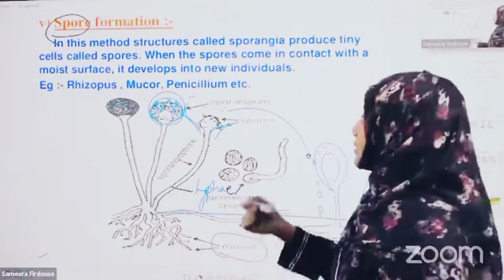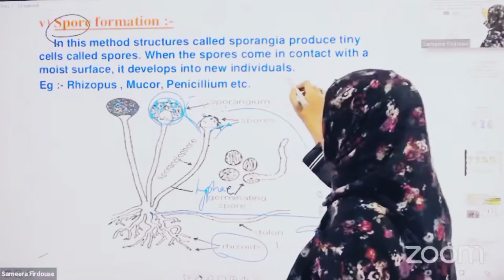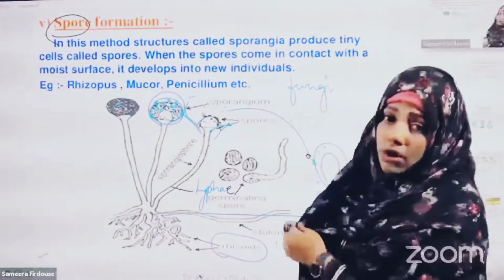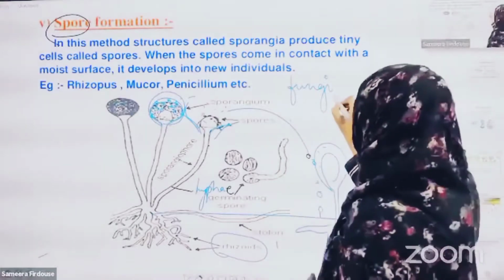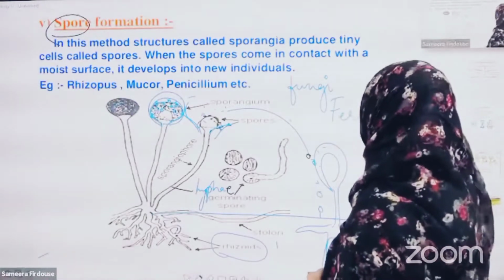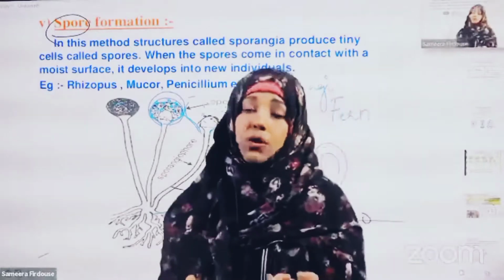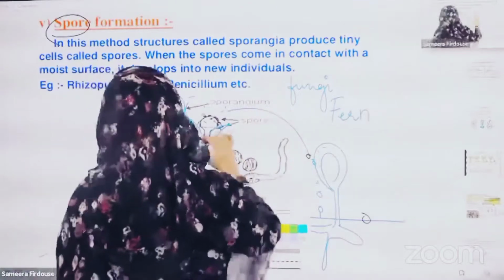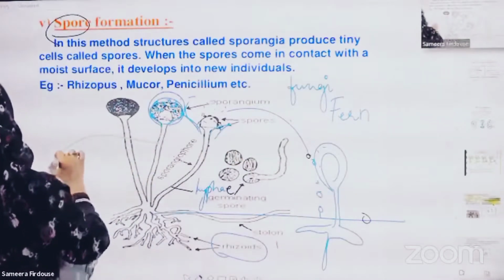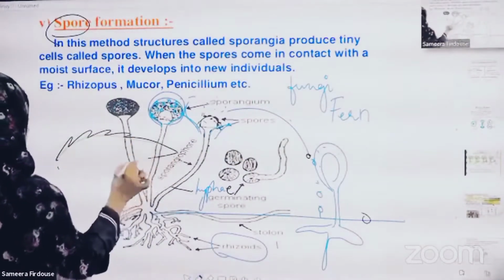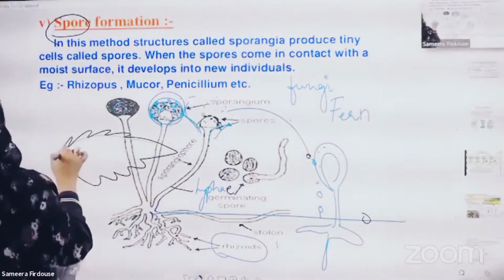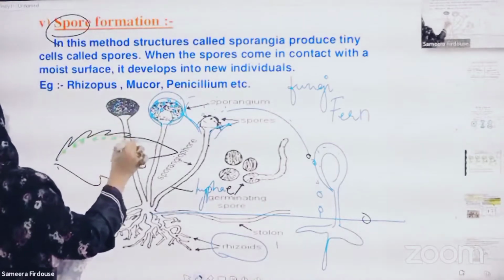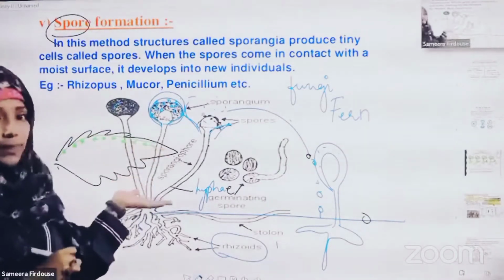This type of reproduction is mostly seen in all types of fungi. Fungi undergo the process of spore formation. Even some plants called fern plants also form sporophylls on their leaves. If I draw the fern plant, you can see the leaf of the fern, and all the spores are attached this way, which we call sporophylls.